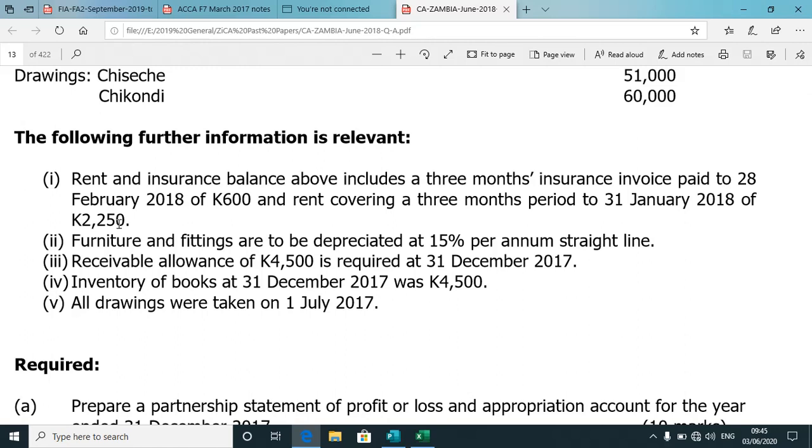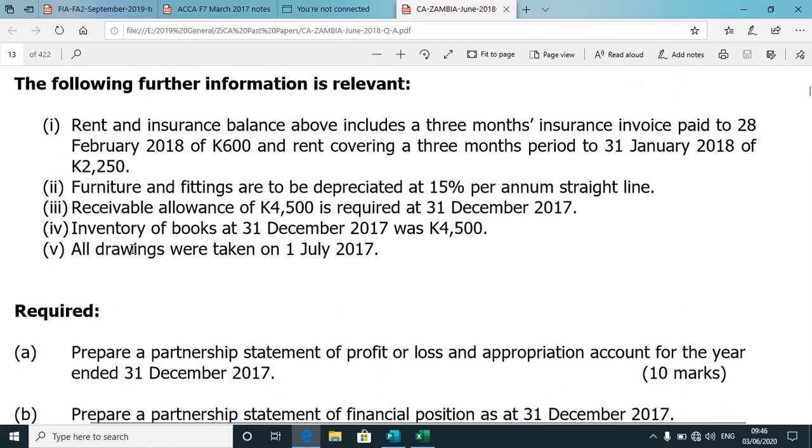Rent and insurance balance above includes a 3 months insurance invoice paid 28th February 2018 of about 600. That means that we have got a 2 months prepayment because our year is ending on 31st December 2017. So 2 over 3 times 600, of course, that gives us 400. And rent covering a 3 months period to 31st January 2018. Of course, we've got a 1 month prepayment. You can say 1 over 3 by 2250 to find that prepayment. Now prepayments reduce expenses and of course increase our current assets.